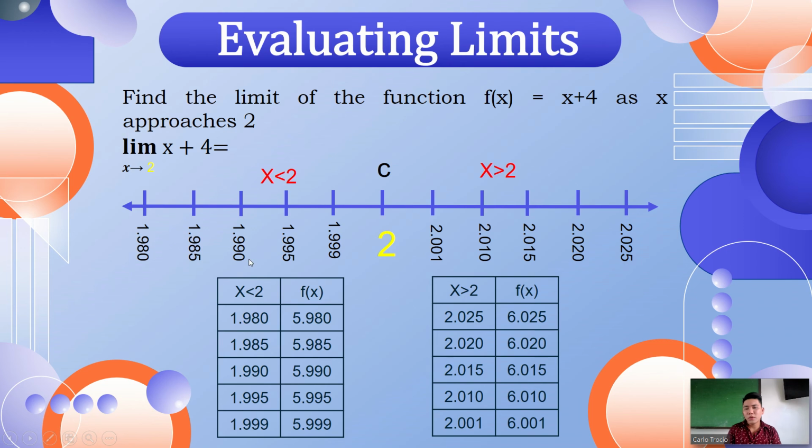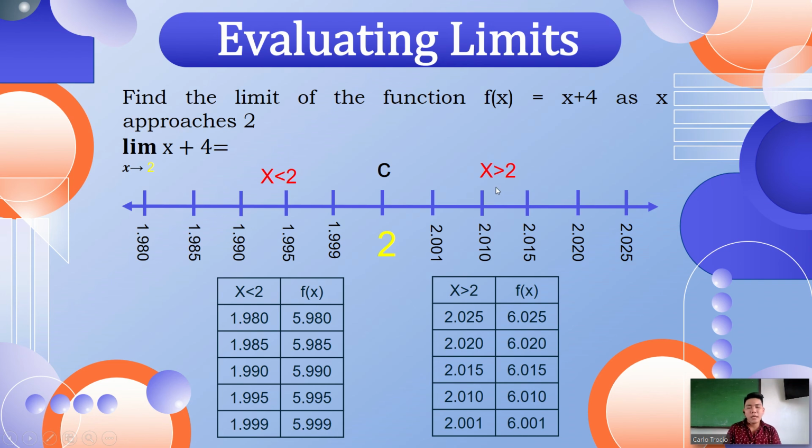So we have x plus 4, so substitute using evaluation of functions. 1.980, substitute in every x that you can see in the function. Since we have 1 x, we are going to have 1.980 plus 4, that is 5.980. The same process you're going to do here, 1.985 plus 4, that is 5.985, and so on. And then as you can see, it becomes 5.999.